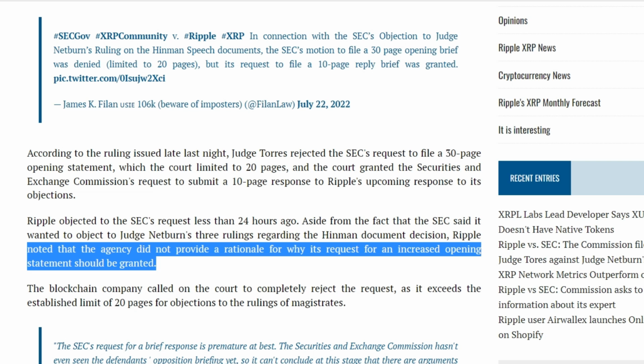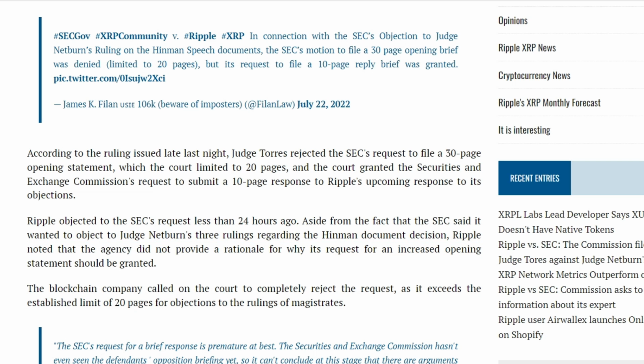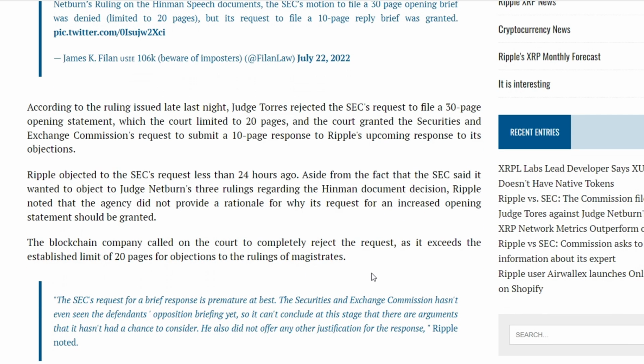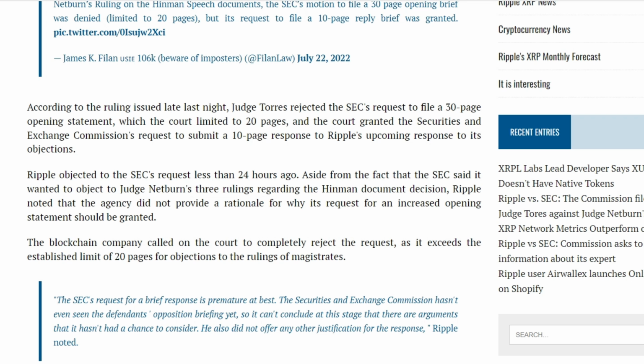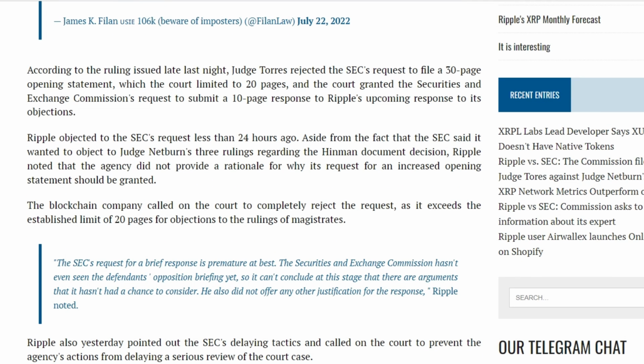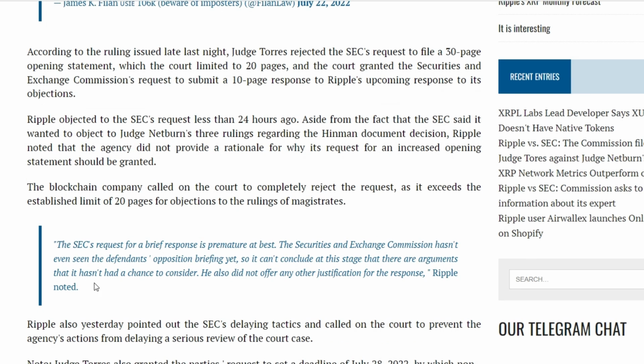In addition to the fact that the SEC said it wanted to object to Judge Netburn's three rulings regarding the decision on the Hinman document, Ripple noted that the agency did not provide a justification for why its request for an increased opening statement should be granted. The blockchain company called on the court to completely reject the request, since it exceeds the established limit of 20 pages for objections to the rulings of magistrates. The SEC's request for a brief response is premature at best.